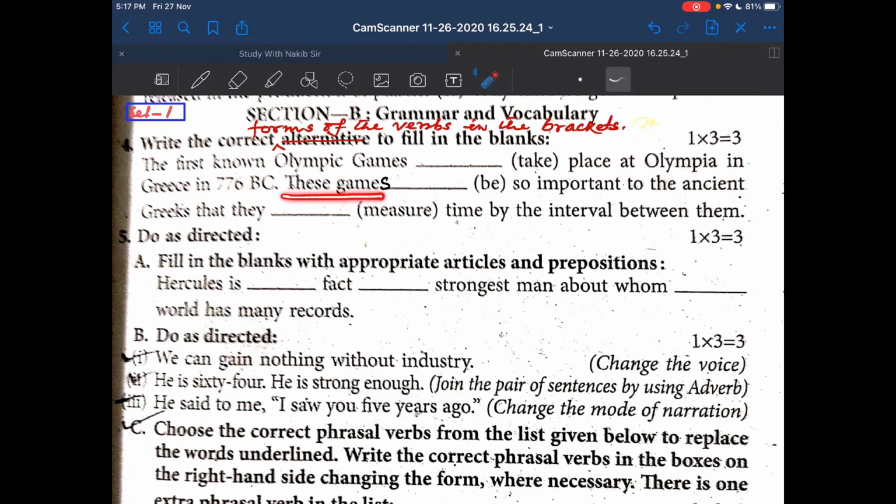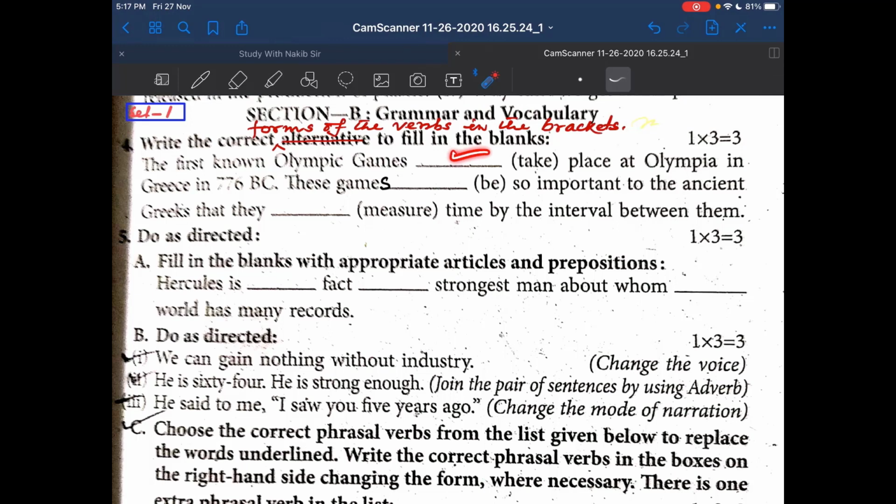These games, blank, be, so important to the ancient Greeks that they, blank, measure time by the interval between them.